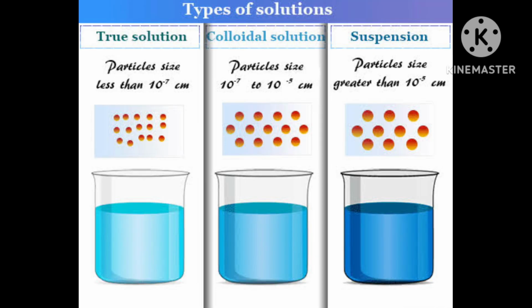The electrolyte used for this purpose is called the peptizing agent. I told you that it is defined as the process of converting a precipitate into a colloidal sol, but with the help of a small quantity of electrolyte.